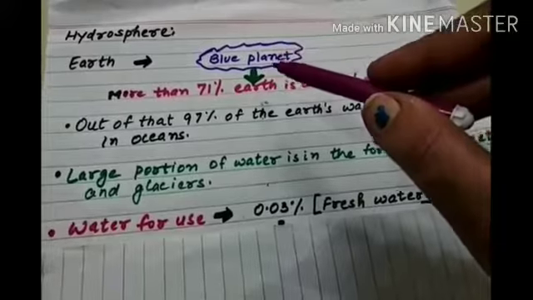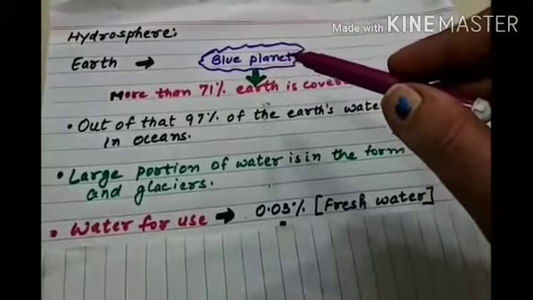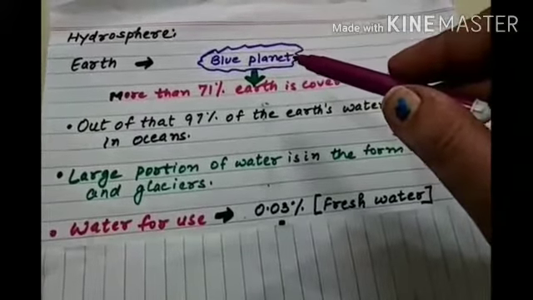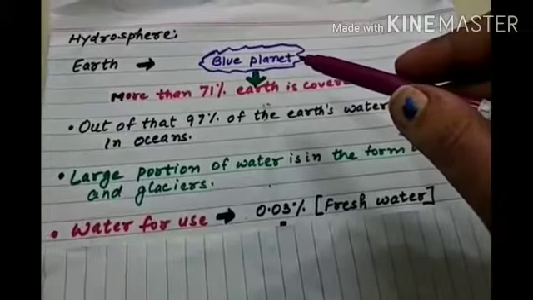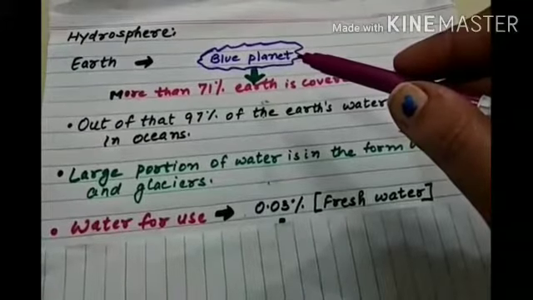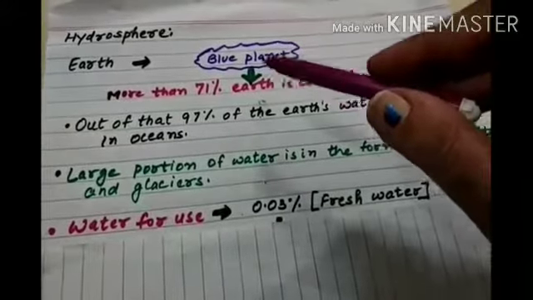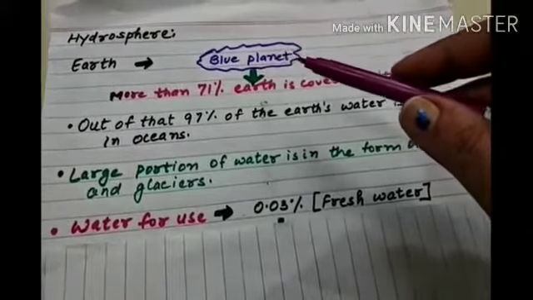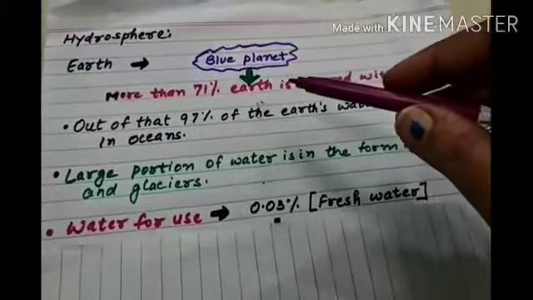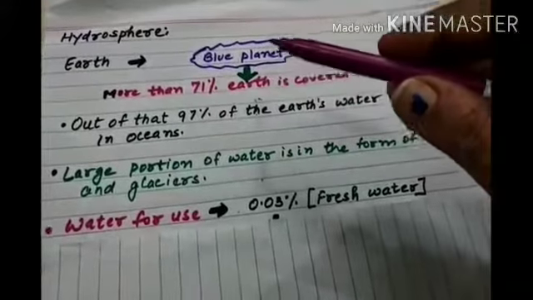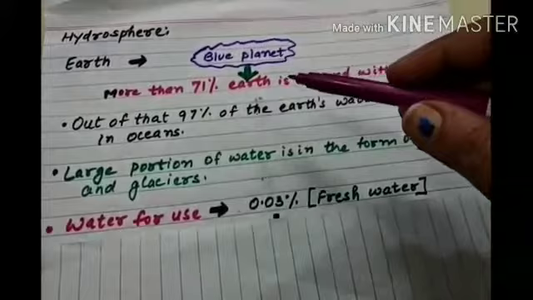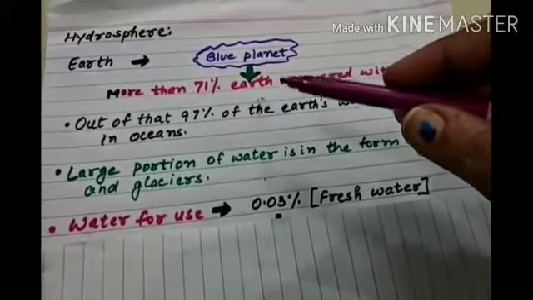Now in the previous lecture, we studied about continents. The continents are the land mass, the part which is covering land. But now hydrosphere is covering what? Water. Hydrosphere means water. Now we will study in this video lecture about hydrosphere.